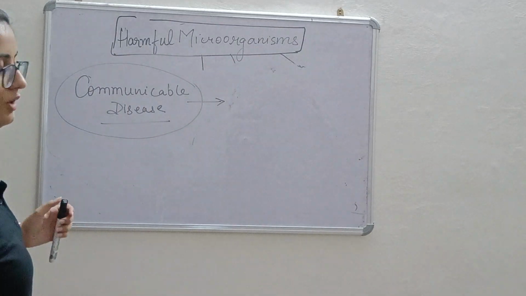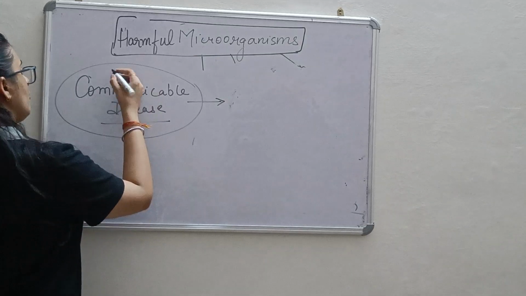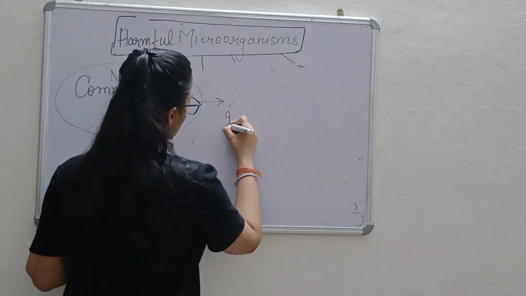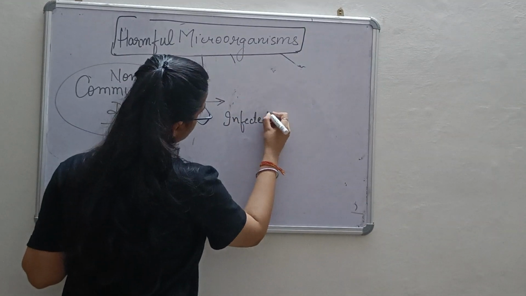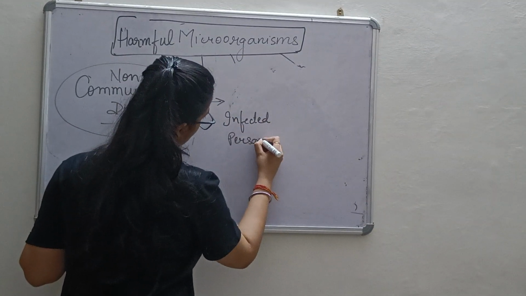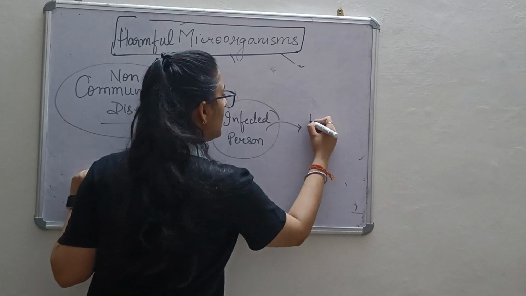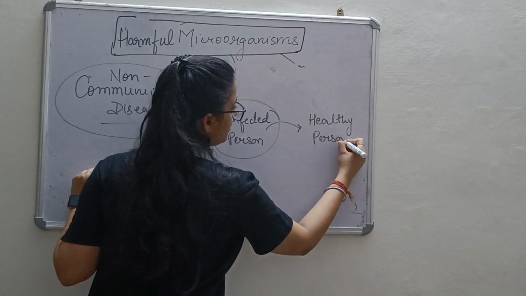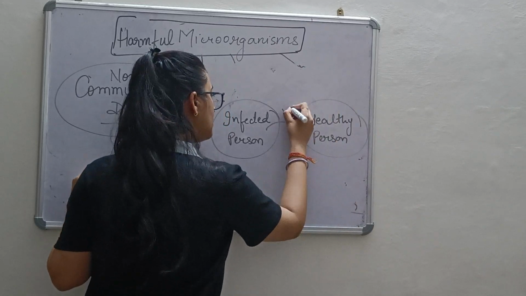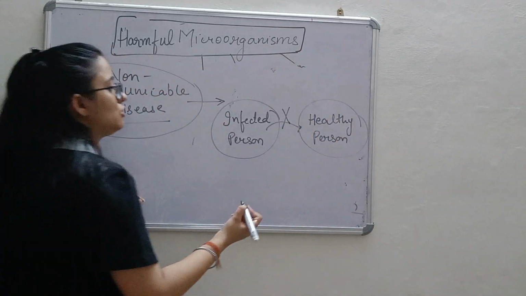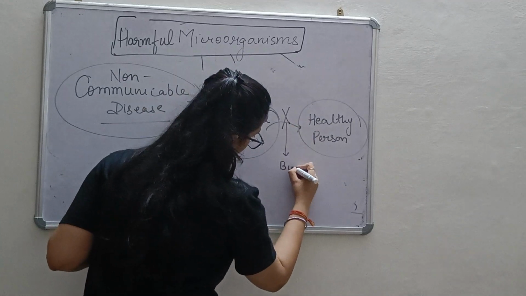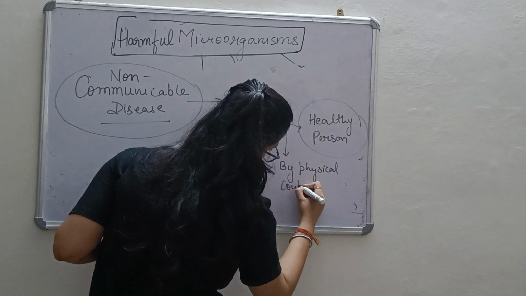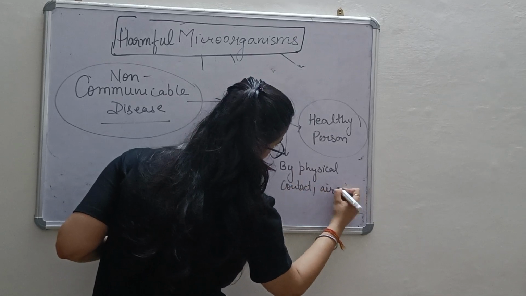Second is non-communicable disease. Non-communicable diseases are not transferred from an infected person to a healthy person by physical contact or air or water.